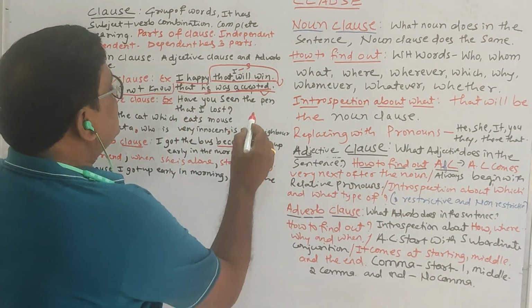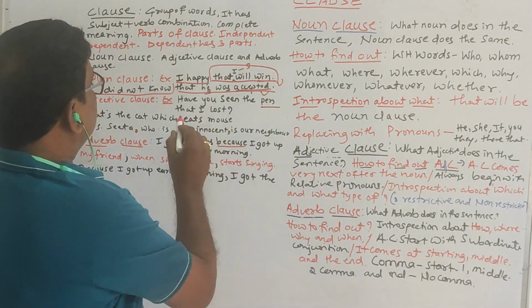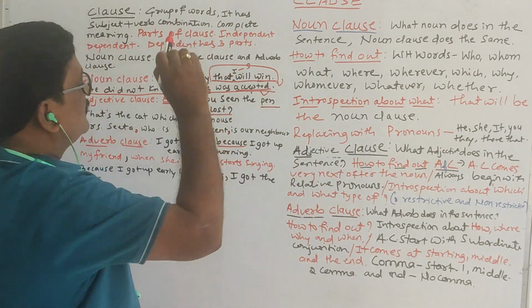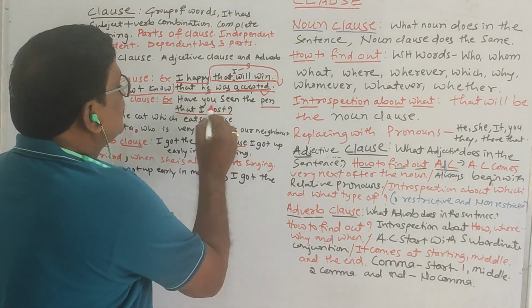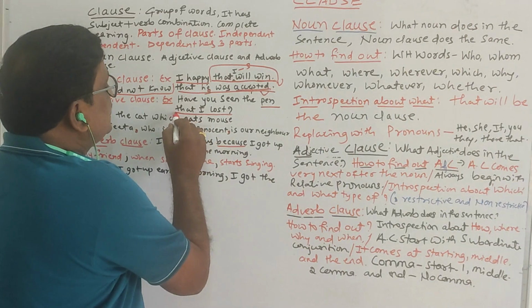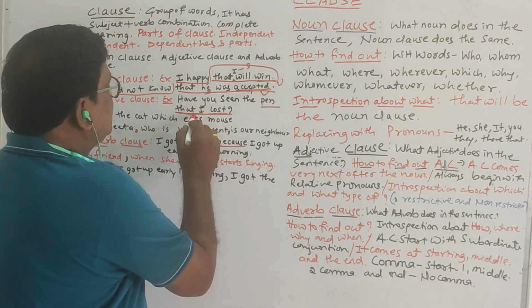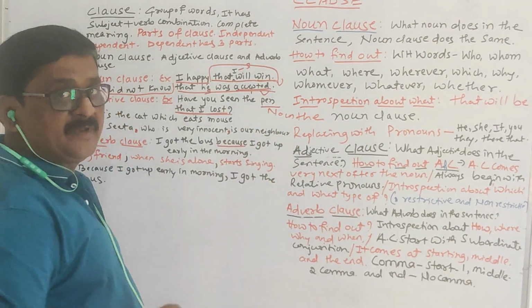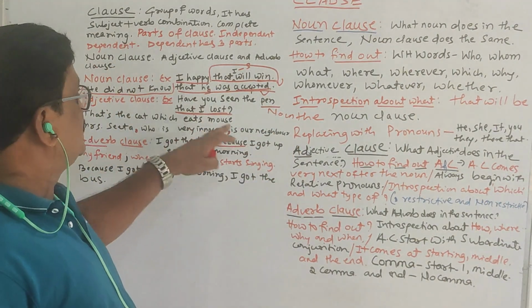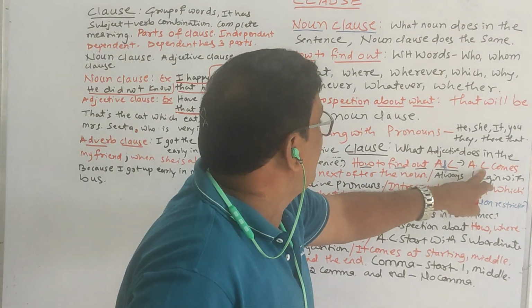Here, this is a noun. So this is an adjective clause. This is a dependent clause; an adjective clause comes after the noun. So this is what I told here.